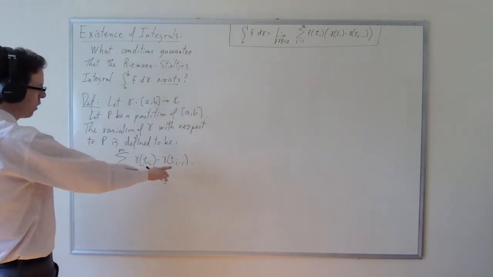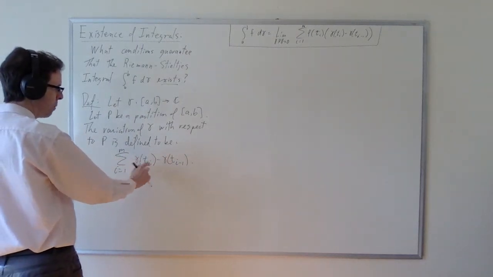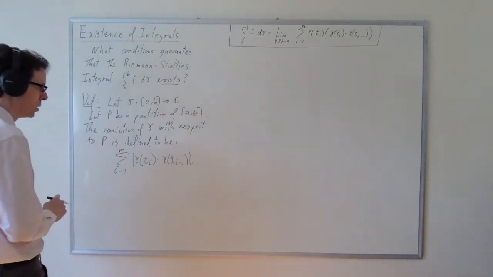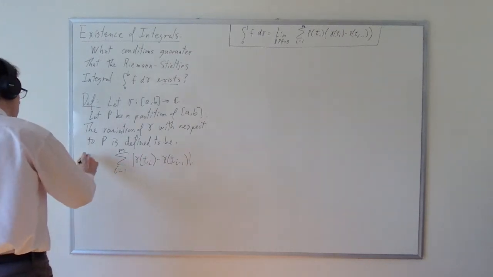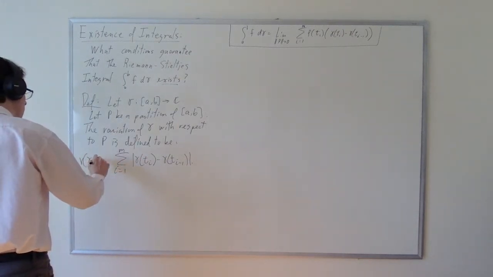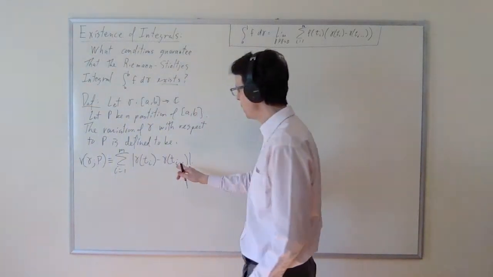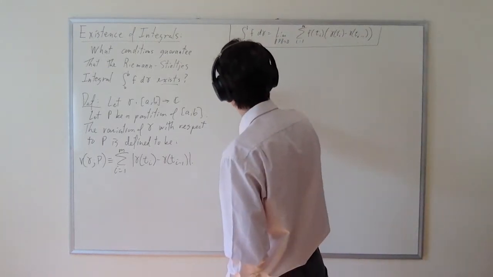And then if we just write that, then the sum will telescope and end up being gamma of t_m minus gamma of t_0. But we're going to put a modulus there, and that'll be the variation of gamma with respect to P. So that might look like a strange definition, but that's a perfectly reasonable definition if you think of it correctly.